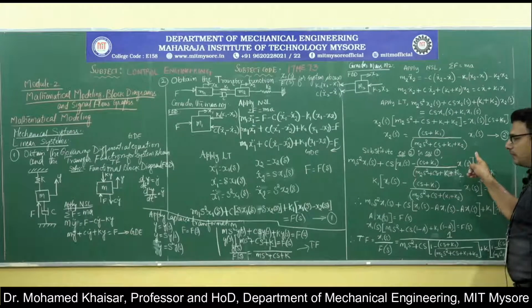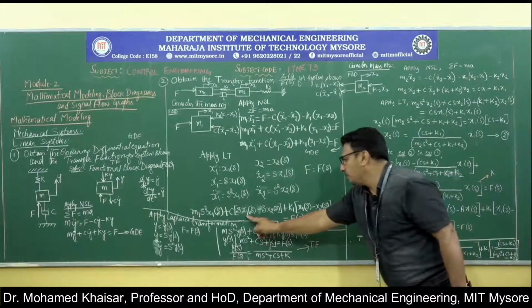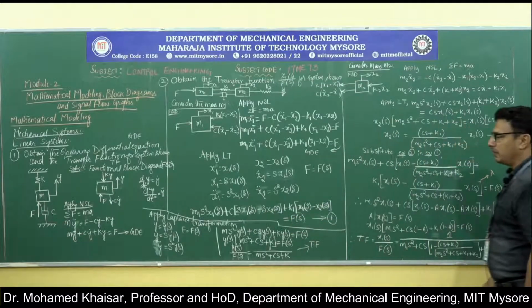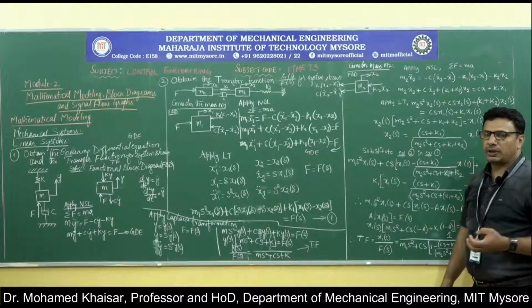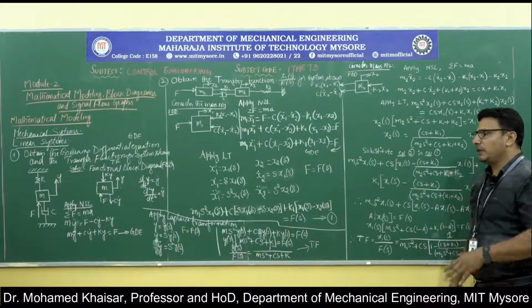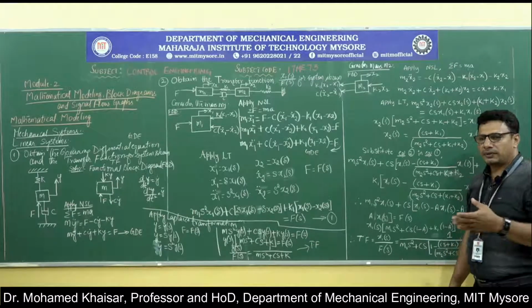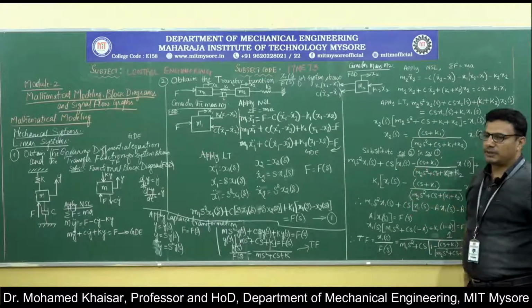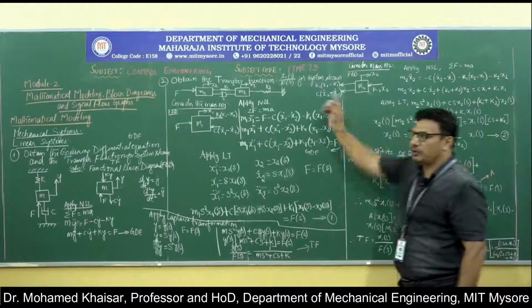Then what does it give? This entire equation becomes either in terms of F(s) or in terms of x1(s). Thereafter, you can take out x1(s) as common and finally divide x1(s) by F(s), and whatever you get on the right hand side becomes the transfer function. That is what has been asked over here.